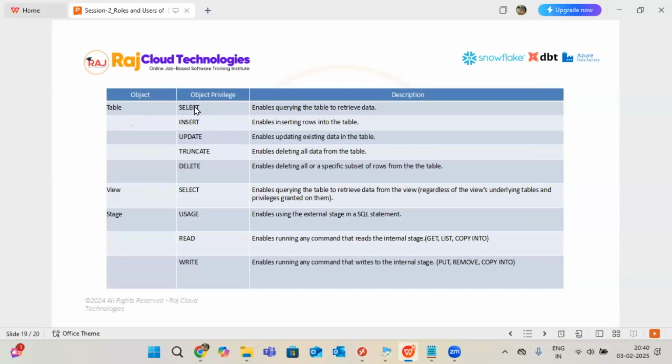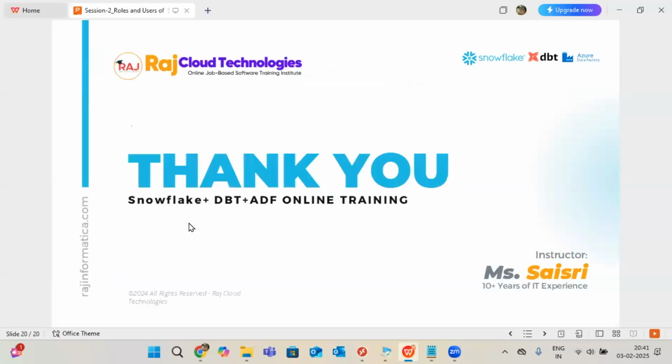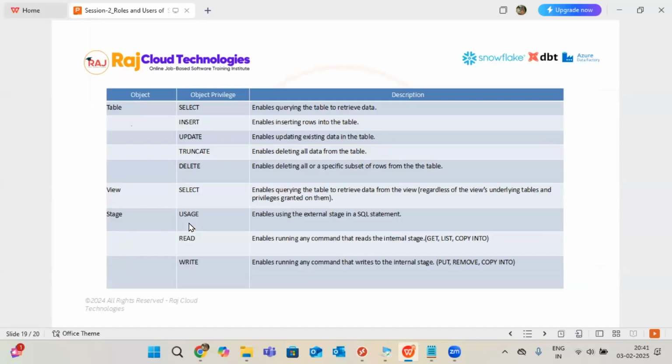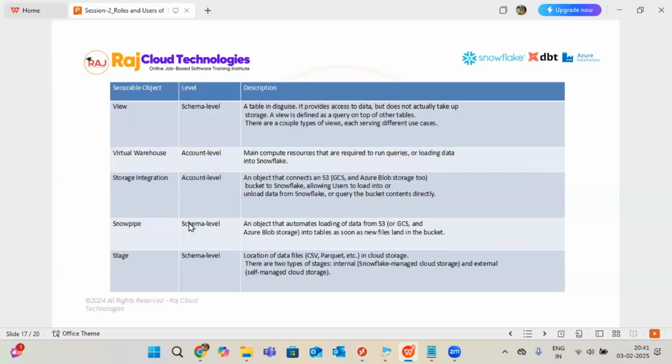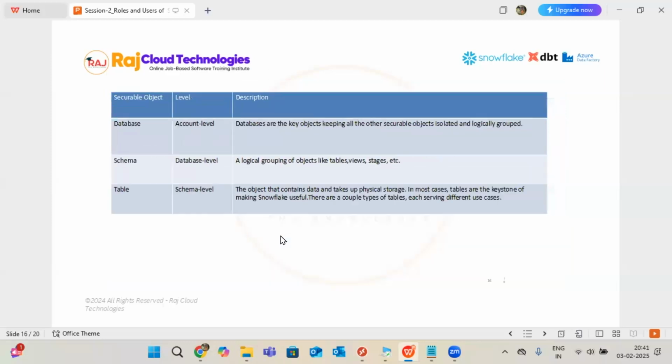At the table level, what can we do? Read the data, and inside the data, update, truncate, delete. All that we can do on the table level. View means select only. Stage again uses read and write. Okay, the privileges are different, guys. Object level privileges are different, and hierarchy level is different. Both are different. Observe and understand clearly. I gave a little bit of description also, which will help you a lot to refer.